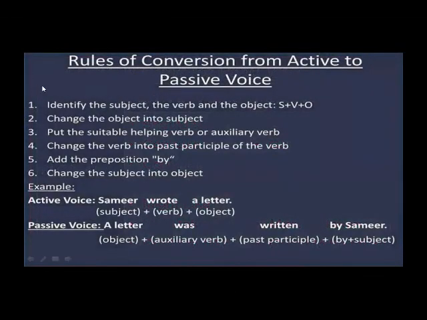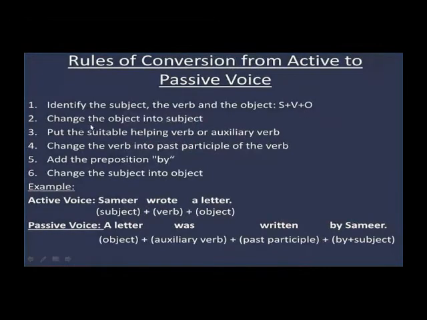Okay, now dear students, let's understand some rules of conversion from active to passive voice. First of all, you have to identify the subject, the verb, and the object. That means S plus V plus O. S is the subject, V is the verb, and O is the object. So this is the structure of any English sentence. So from this, you have to identify the subject, then the verb, and then the object.